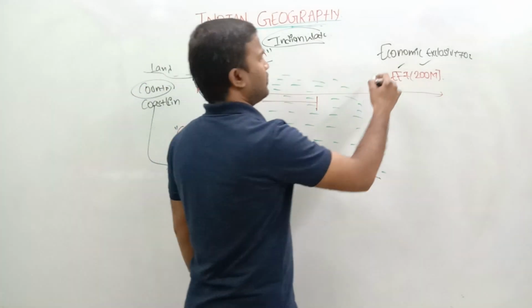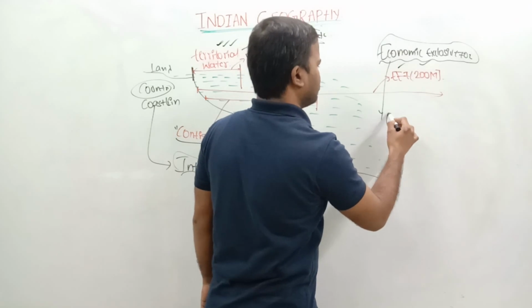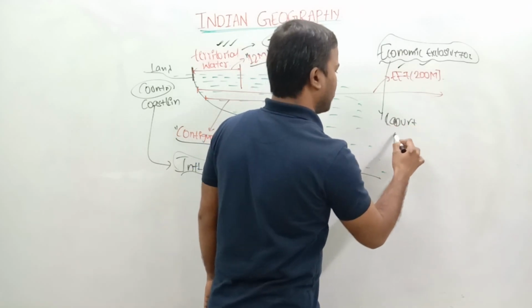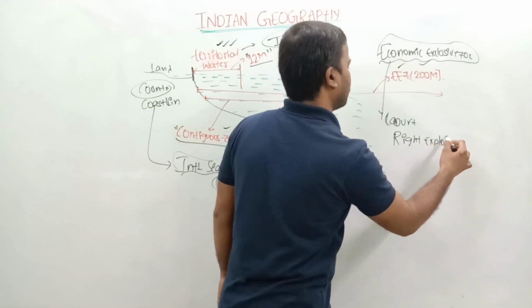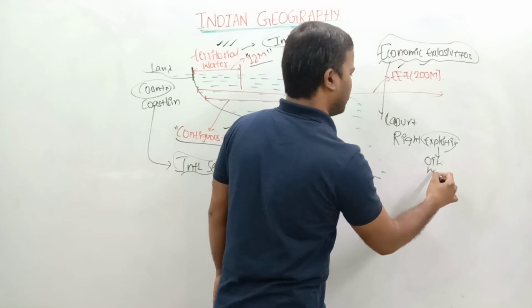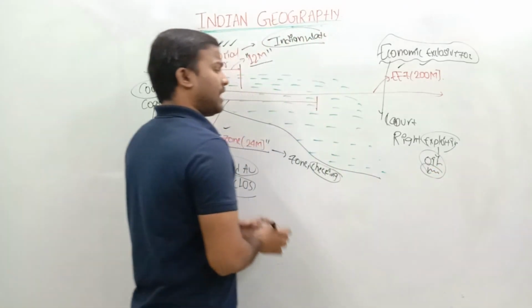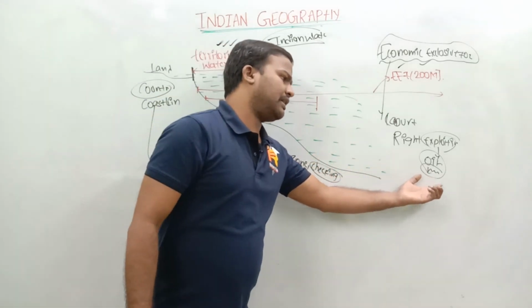Under this economic exclusive zone, the country will have the right to exploit any mining, any metals, oil and all.